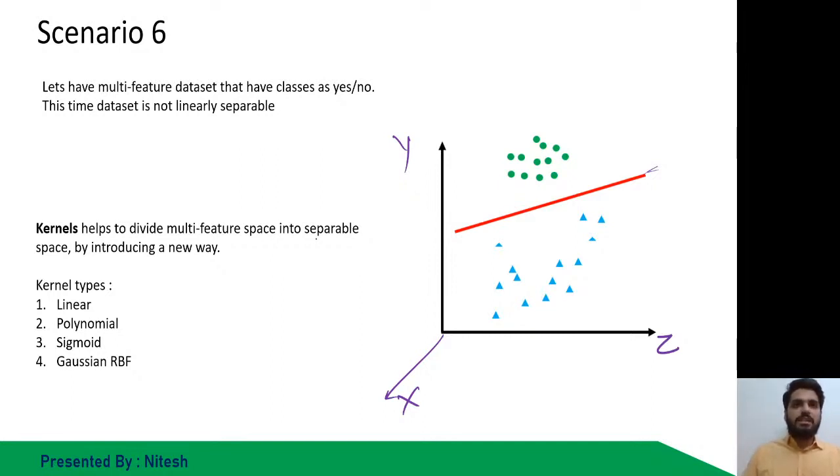It divides the multi-feature space into separable space by introducing linear, polynomial, sigmoid and Gaussian. These are the types of kernels that we have in SVM.